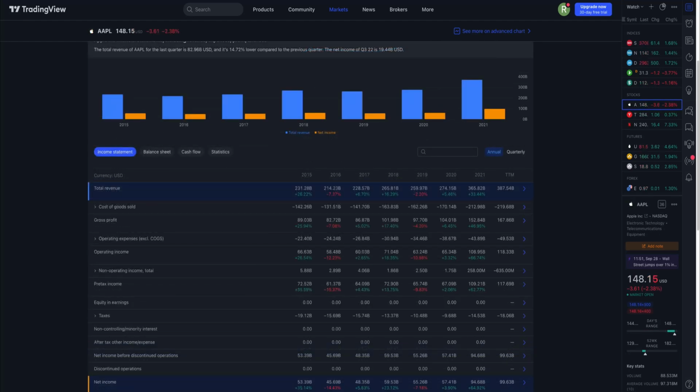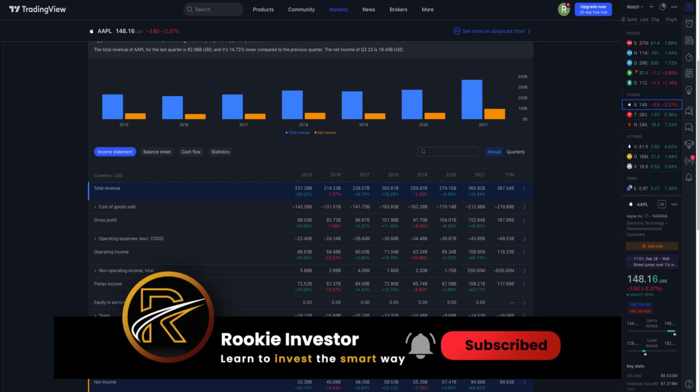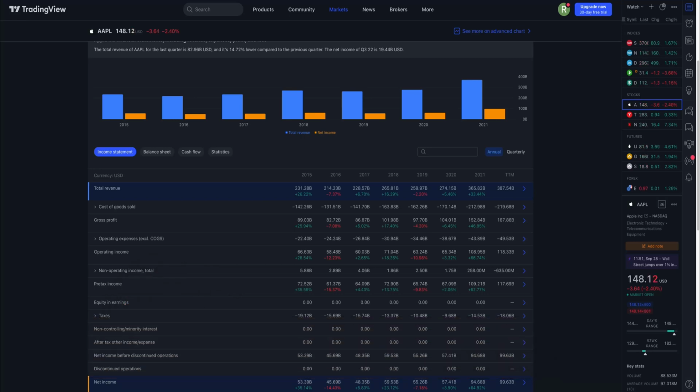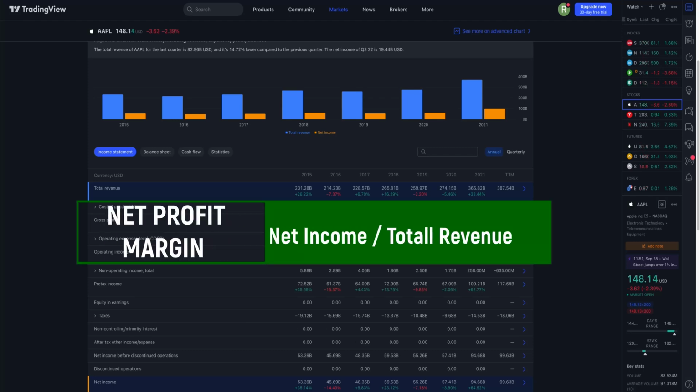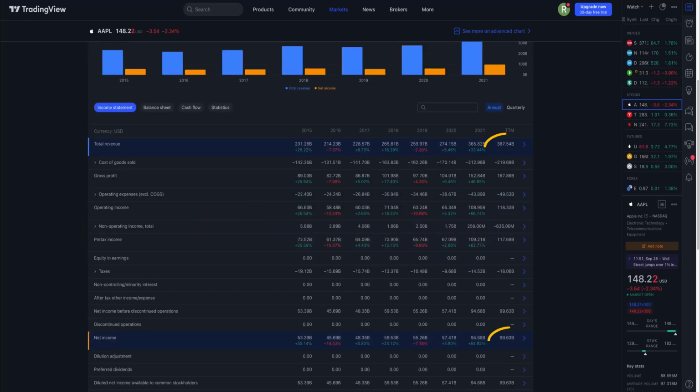Last, the net profit margin, which is also known as profit margin, is the ratio used to calculate the percentage of profit a company produces from its total revenue. It measures the amount of net profit a company obtains per dollar of revenue gained. To calculate the net profit margin, you need to divide the net income by total revenue. In Apple's case, these numbers are 99.63 billion divided by 387.54 billion. The number you will get is 0.257, or 25.7% if we express it as a percentage.